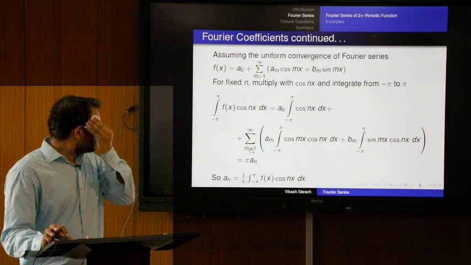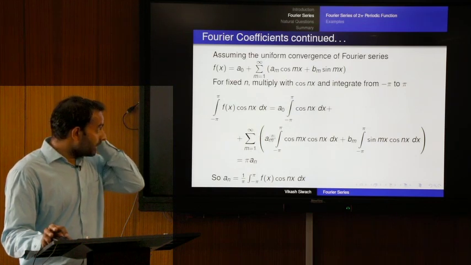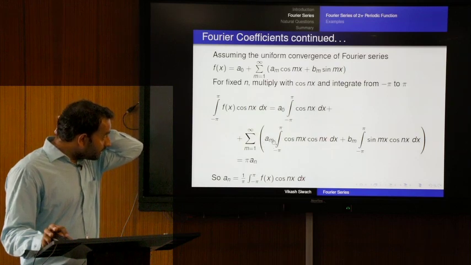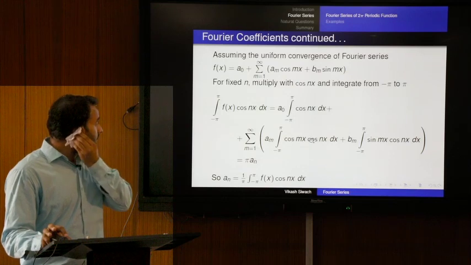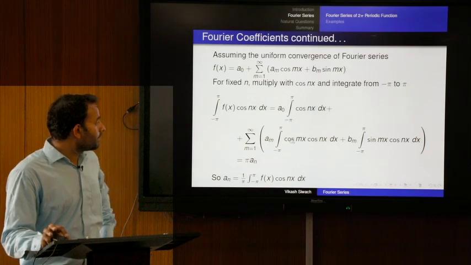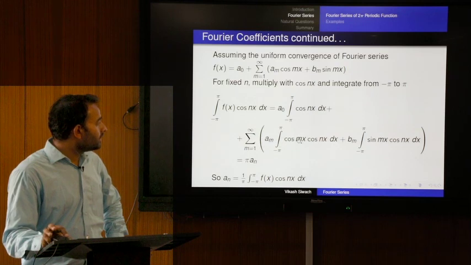So, as the value of m varies from 1 to infinity, when m reaches the value n, then this becomes a n cos nx, and this integral, as we calculated earlier, if they are the same, is pi. So, a n pi. Why a n? Because when the value of m reaches n, then this is non-zero. So, m is equal to n, it becomes a n cos nx, and this is pi a n. So, moving pi to the left hand side, a n is 1 upon pi times the integral of f(x) cos nx dx.